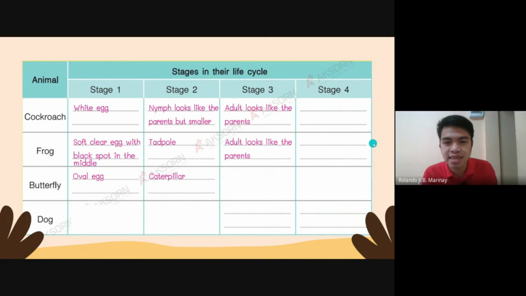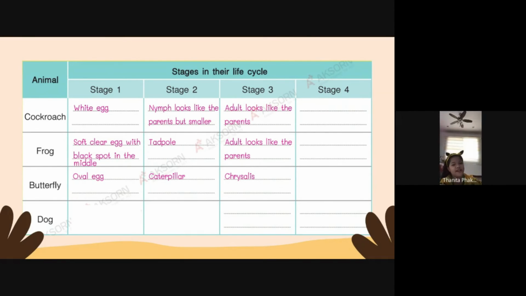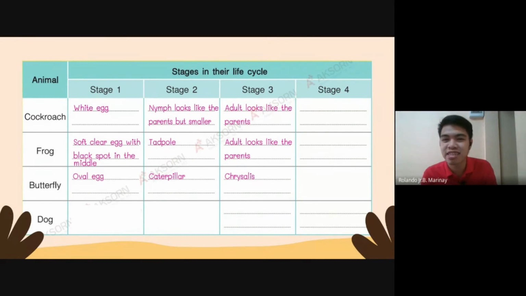Okay, next is the chrysalis or pupa. Finish. Very good. Okay, it's just the same. If you're finished, just raise your pencil. You don't have to say finish, okay?